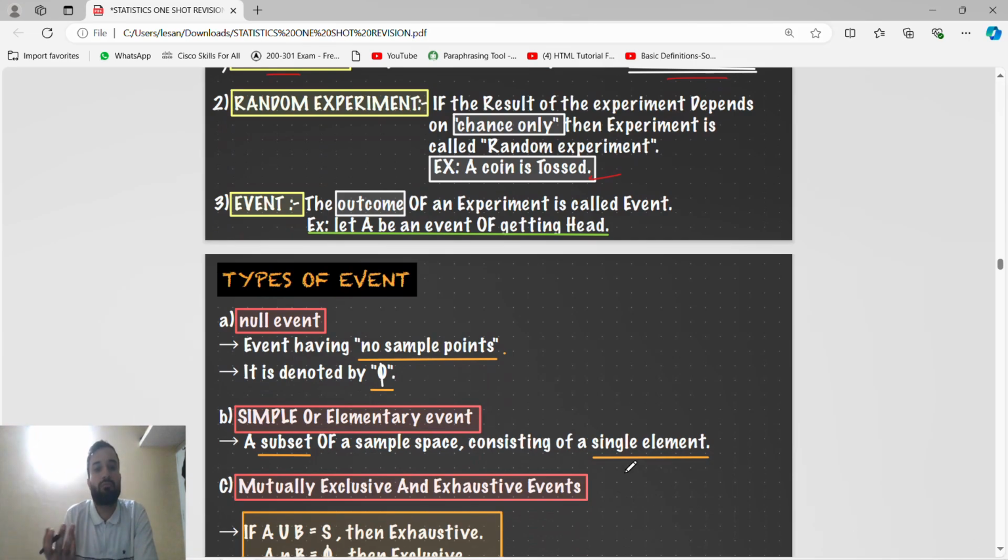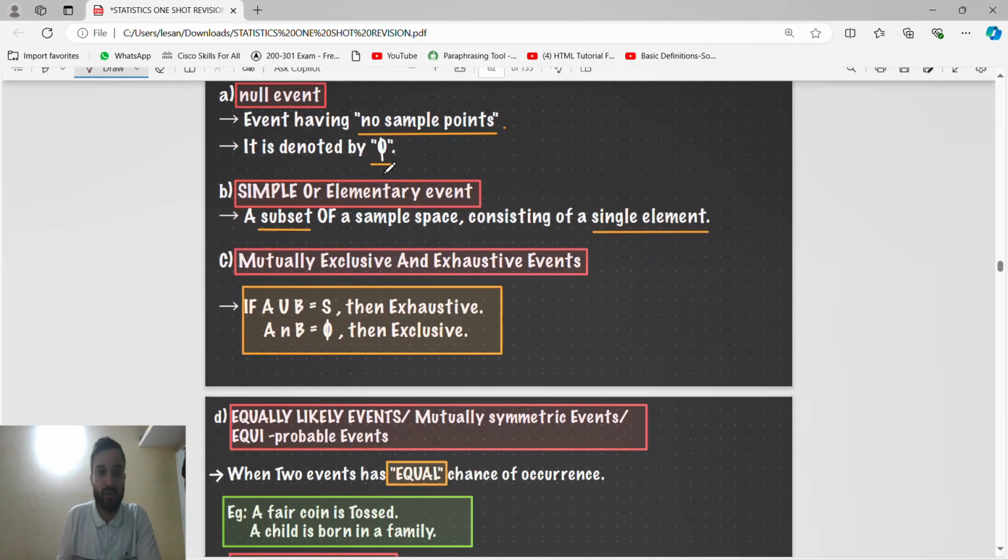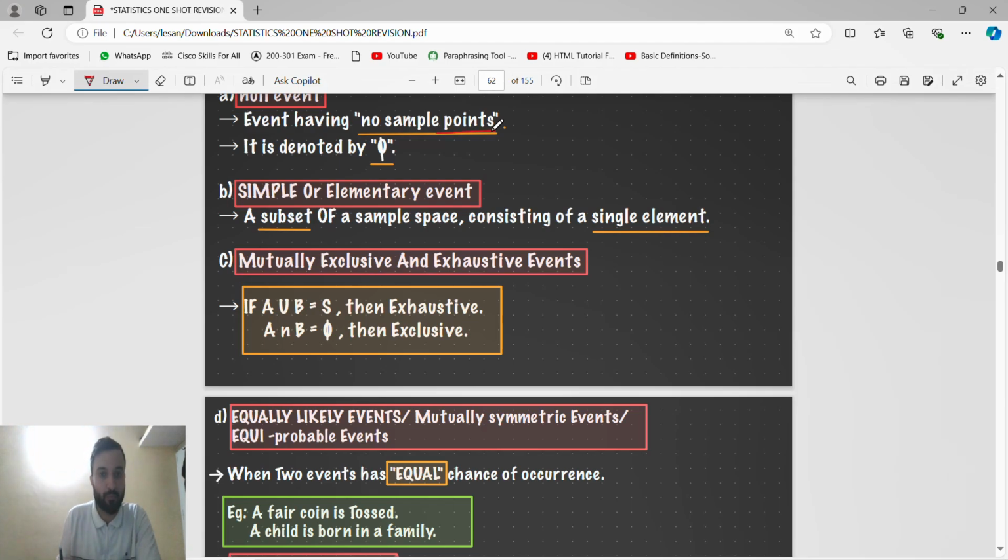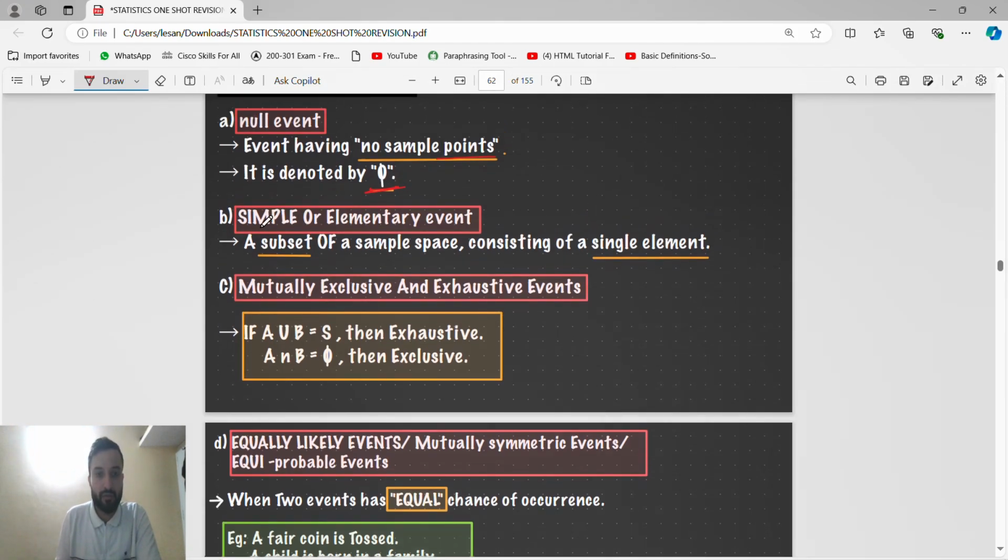An event is what we have to find, the outcome. Let A be the event of getting a head. So we want to get a head, and A is the event. Types of events: a null event has no sample point, the null event means 0. A simple or elementary event has only a single element.